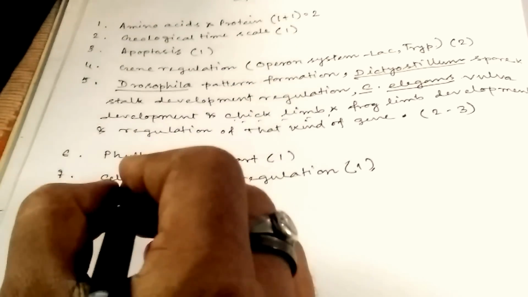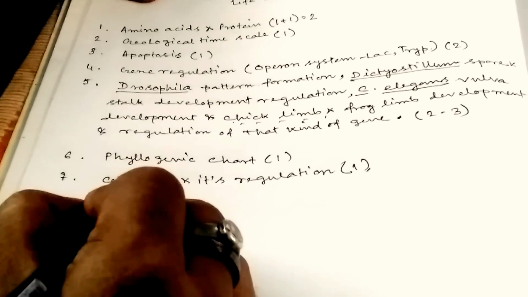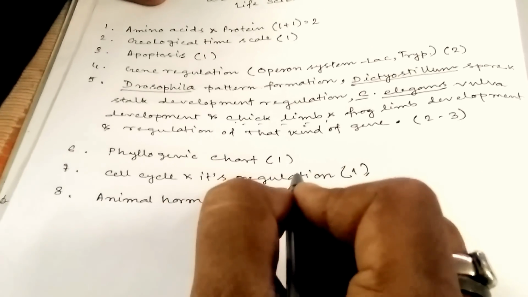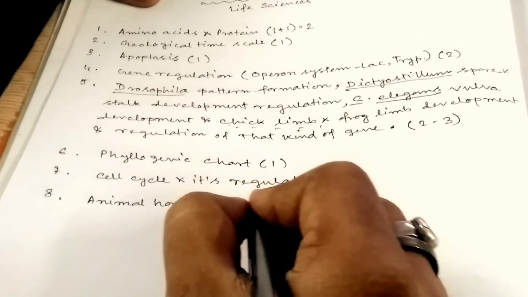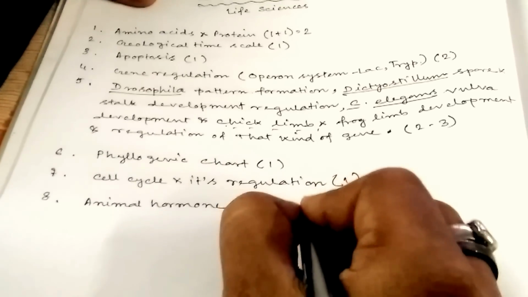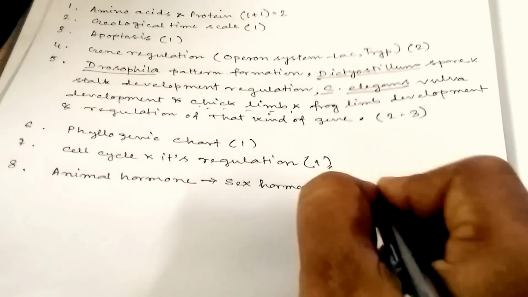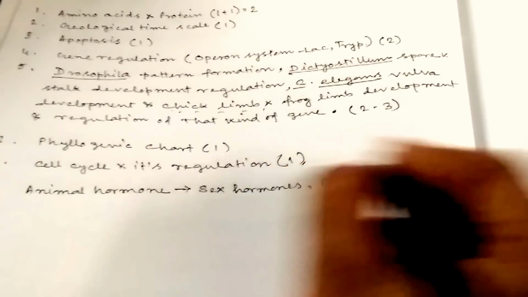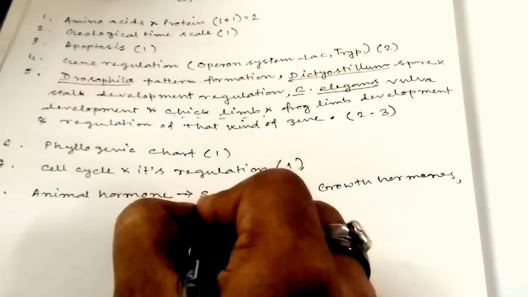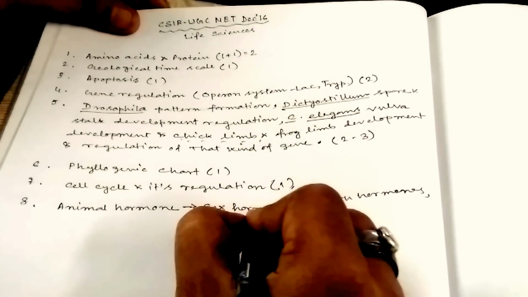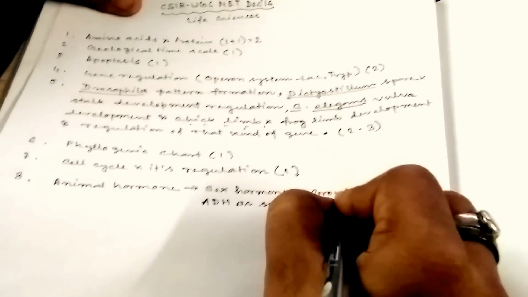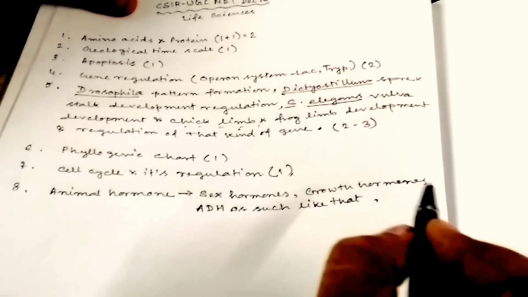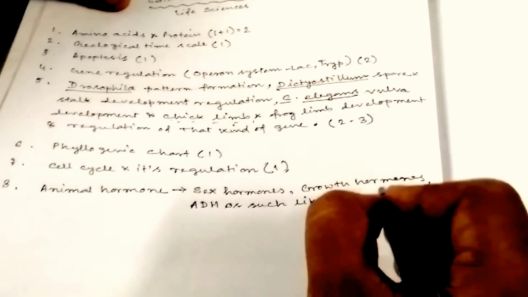Come to point 8, animal hormones. You can get minimum one sure question from here, like sex hormones, growth hormones, or ADH, antidiuretic hormone, and such like that, meaning thyroid, parathyroid, and pancreatic glands, which release hormones. It is very important, and you can get minimum one question from here.